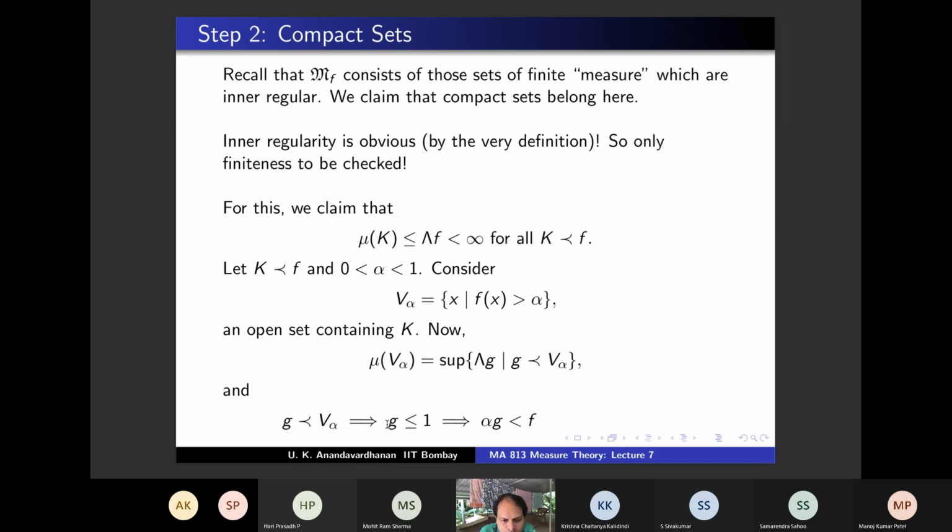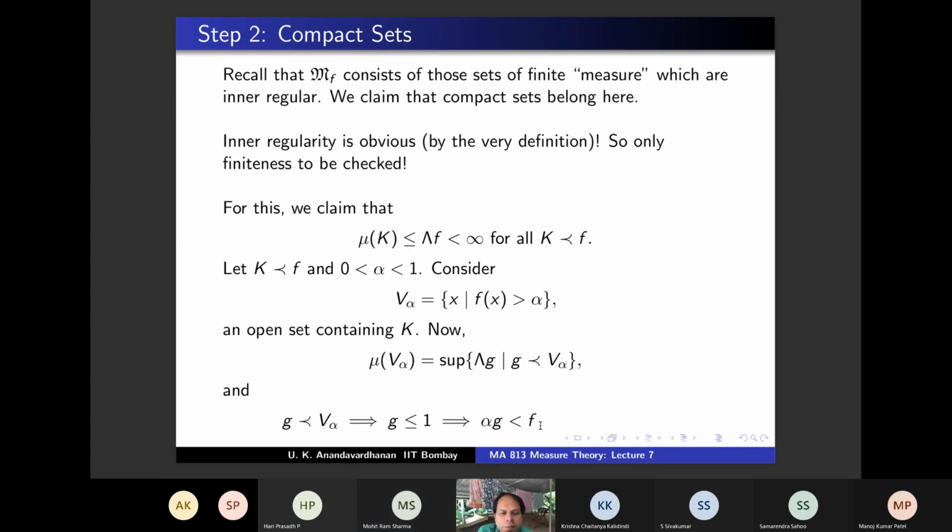This is also used, no? Because if g is much bigger, then it may not be true, right? So alpha is strictly less than f, and if the multiplication is with something less than or equal to 1, then of course alpha g is strictly less than f. So this inequality holds on V alpha only, but g is supported in V alpha, so outside V alpha anyway g is 0. Therefore, this is true. Is that okay?